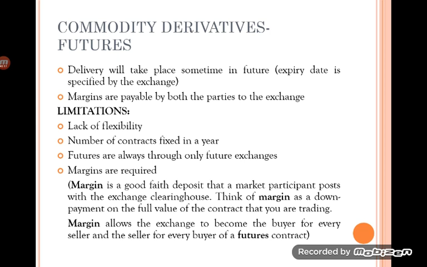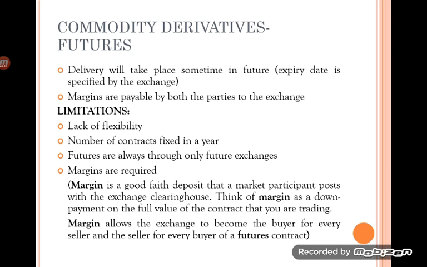Then margins are payable by both the parties to the exchange. Margin is a good faith deposit that a market participant posts with the exchange clearing house. Think of margin as a down payment on the full value of the contract, which traders pay for the purpose of trading.